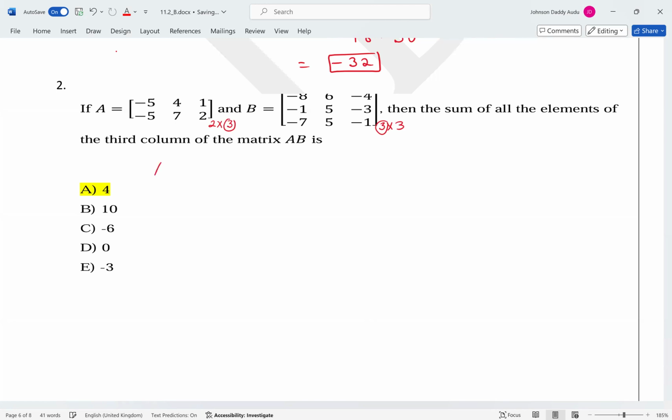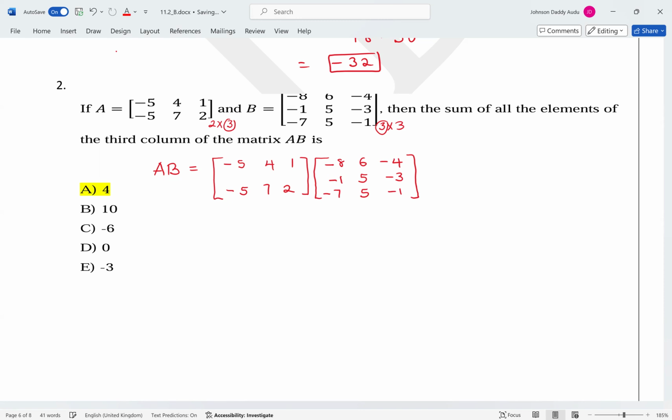So it means we can multiply AB, where A is -5, 4, 1, -5, 7, 2. Now multiply by B, which is -8, 6, -4, -1, 5, -3, -7, 5, and -1.